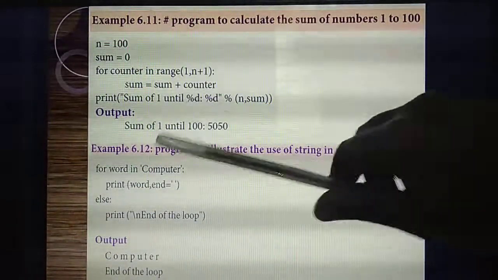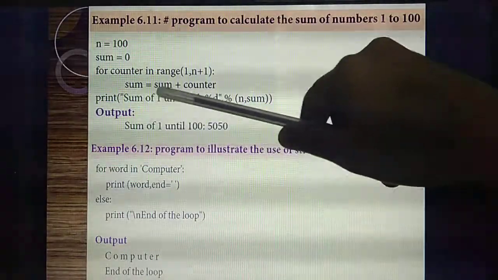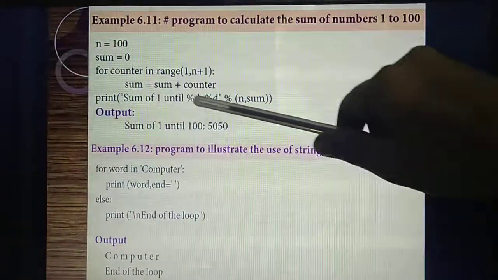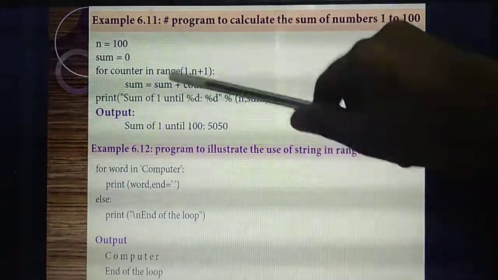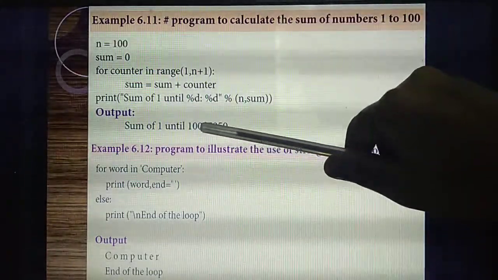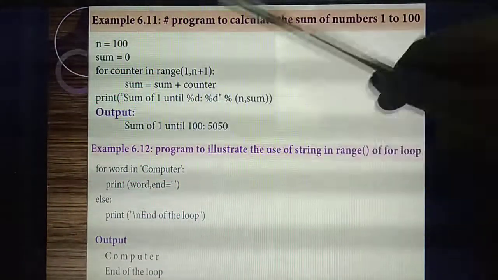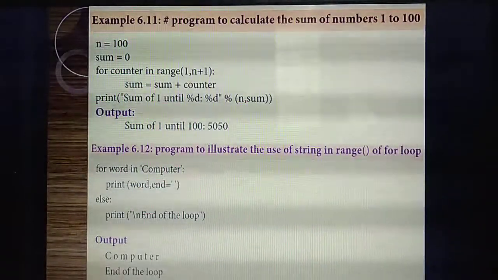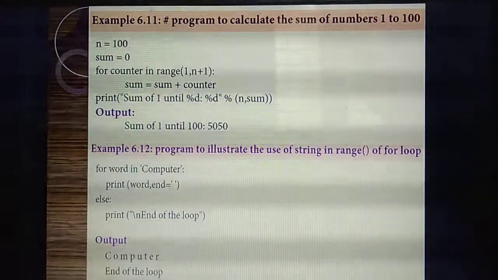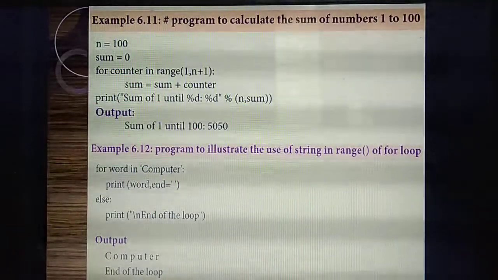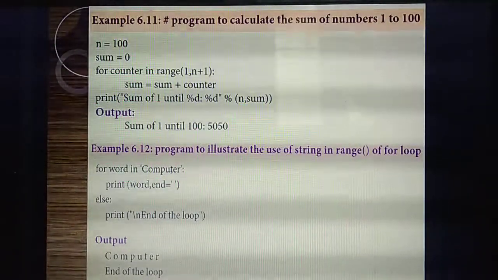Understand? So listen. What output will you get? Sum of 1 until percentage d. What's the percentage d? That means 100 terms. 100 terms is how much you will get? The answer is 5050. 5050. Understand the first program?